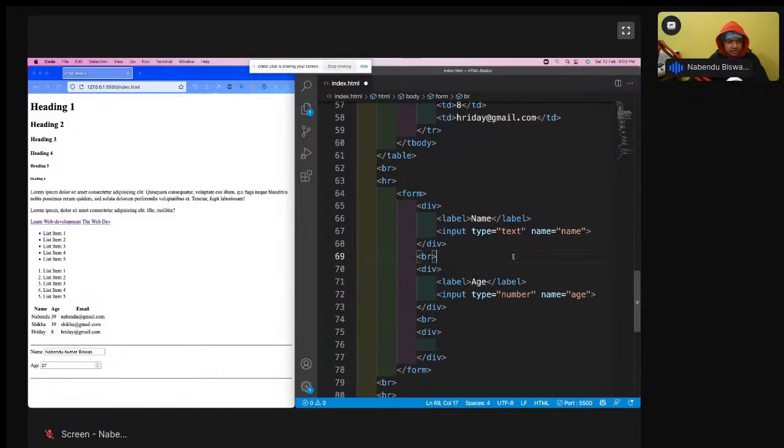Okay, so the next thing which we are going to learn is something known as text area. We have both these things. Now we are going to learn the text area.